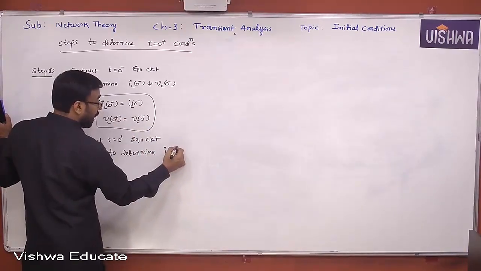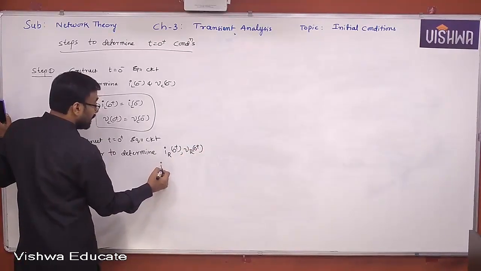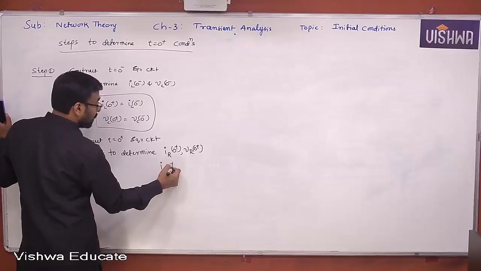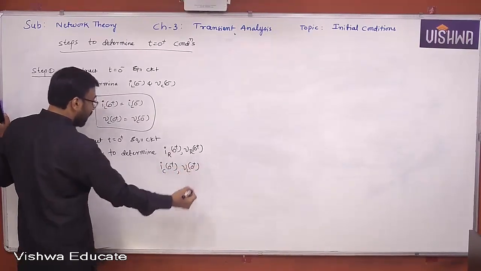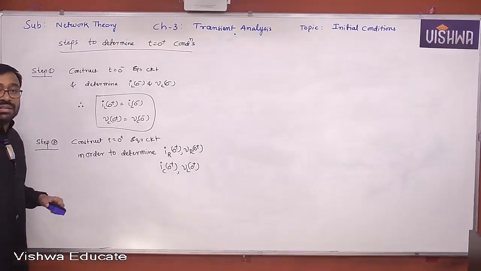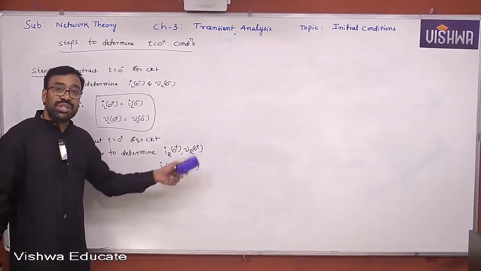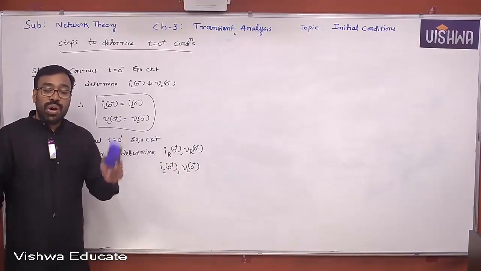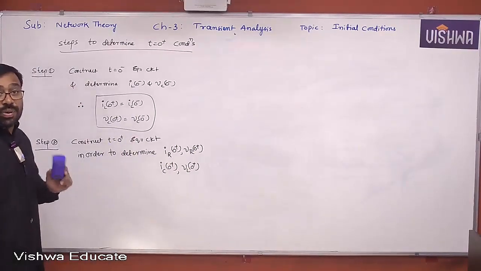IR of 0 plus, VR of 0 plus, IC of 0 plus, VL of 0 plus. Other than current through the inductor and voltage across the capacitor, if somebody is asking you any question on 0 plus conditions of these quantities, certainly you are supposed to construct the t equal to 0 plus equivalent. I hope you understand this.